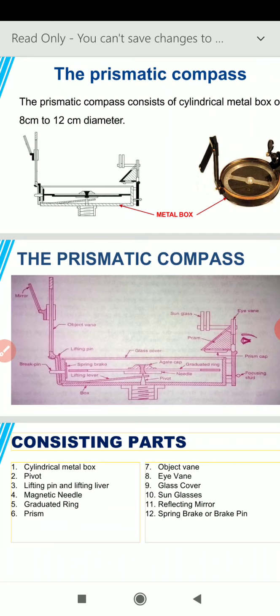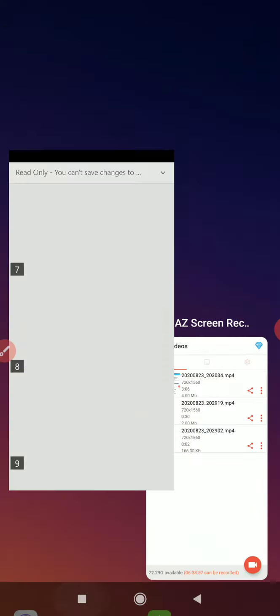I will also show you the prismatic compass and surveyor's compass which are lying in front of me, and I will explain the various parts which we have discussed.